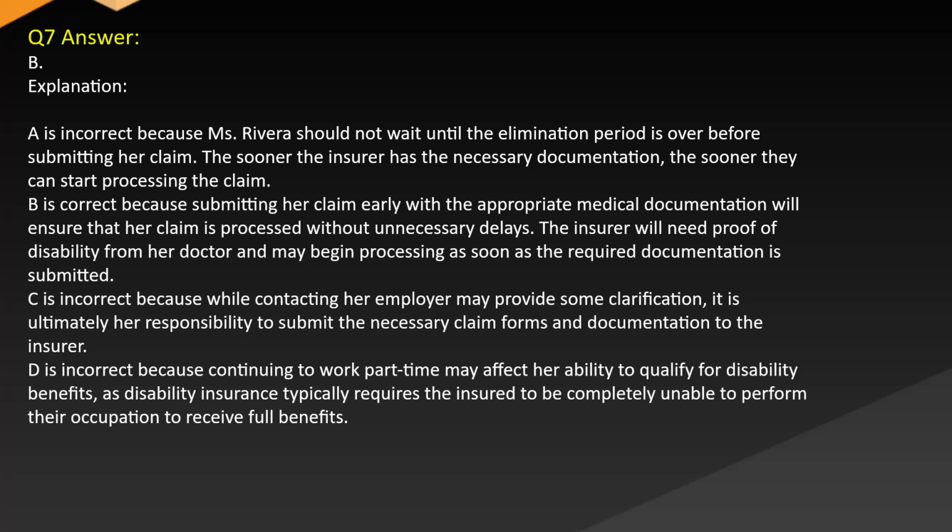The insurer will need proof of disability from her doctor and may begin processing as soon as the required documentation is submitted. C is incorrect because while contacting her employer may provide some clarification, it is ultimately her responsibility to submit the necessary claim forms and documentation to the insurer. D is incorrect because continuing to work part-time may affect her ability to qualify for disability benefits, as disability insurance typically requires the insured to be completely unable to perform their occupation to receive full benefits.